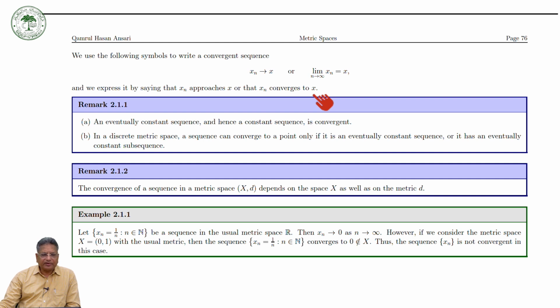Now, as a remark, an eventually constant sequence means the terms of the sequence after certain terms will be constant. So it is called an eventually constant sequence. If all the terms of the sequence are the same, then it is called a constant sequence. So an eventually constant sequence, and hence a constant sequence, is convergent.